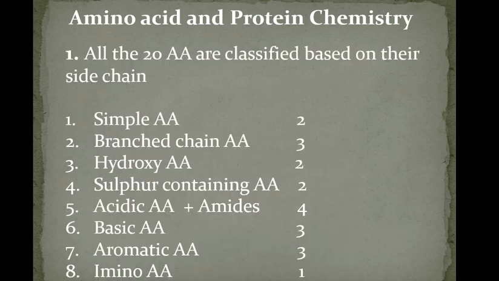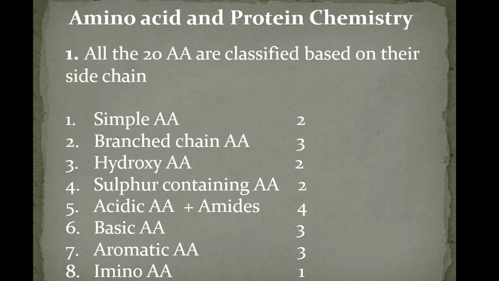As I said, these 20 amino acids are classified into different types based on different criteria. One of the criteria which is widely followed is the classification based on their structure and side chain. These amino acids are classified into simple amino acids, branched chain amino acids, hydroxy group containing amino acids, sulfur containing amino acids, acidic amino acids and their amide forms, basic amino acids, aromatic amino acids and imino acids.